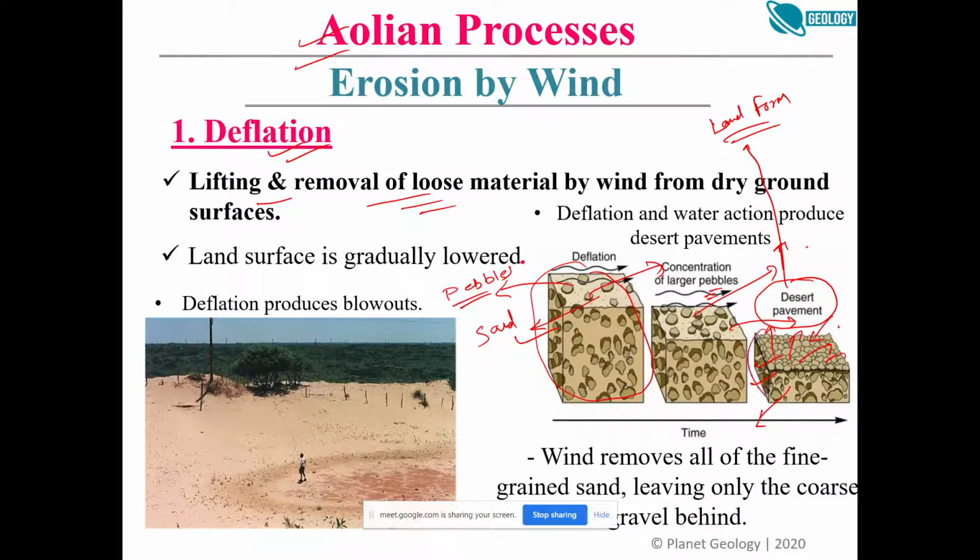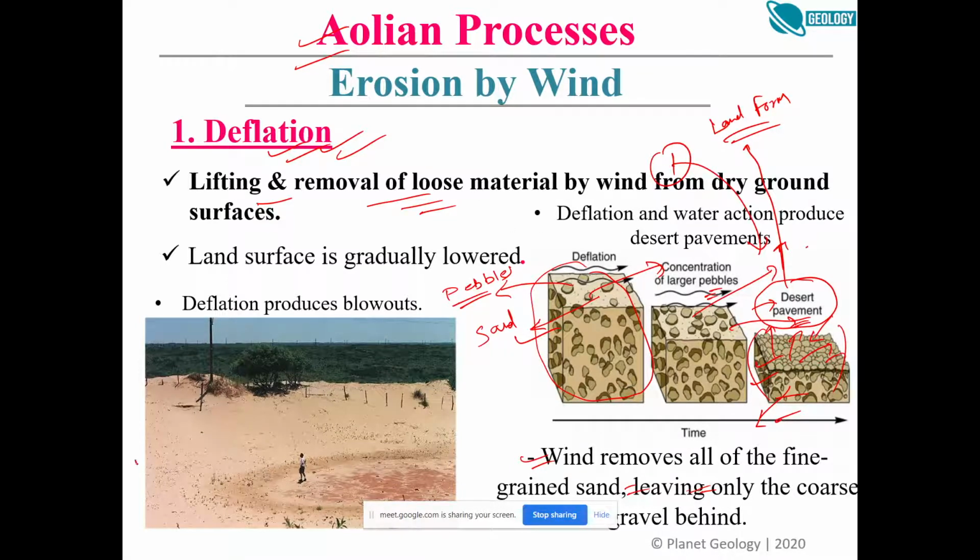So that area or that landform is nothing but desert pavement. Now this is a keyword, desert pavement. So it is a landform created by the process of deflation, right? So see here, the wind removes all the fine grained sands and leaves behind only the coarse, bigger particles, right? So this is the first landform created by the process of deflation.